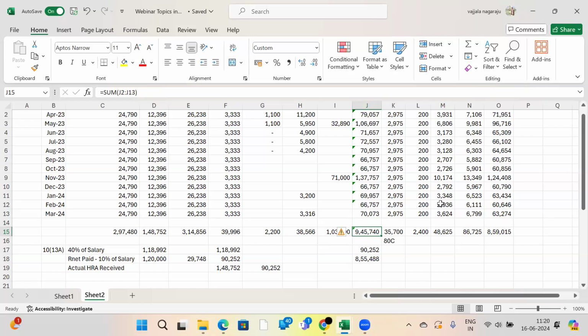That's why people are not interested in knowing about the new tax regime and old tax regime. They are simply selecting, okay, new tax regime. New tax regime is reducing the tax liability. Up to some extent only, the new tax regime is helpful. If salary exceeds 15 lakhs, the new tax regime is nothing. Old tax regime is the only benefit.